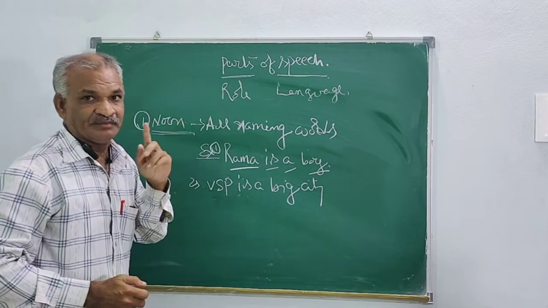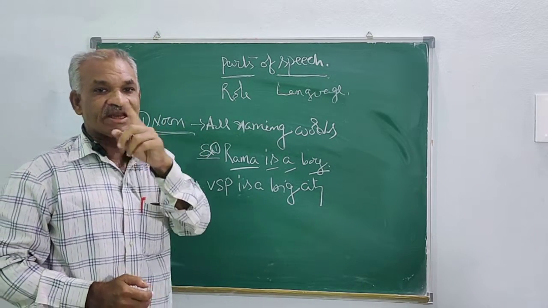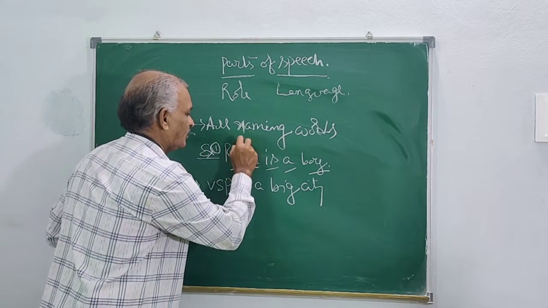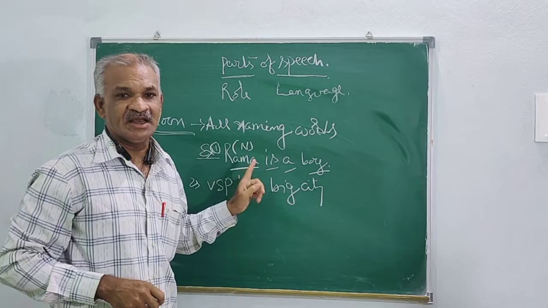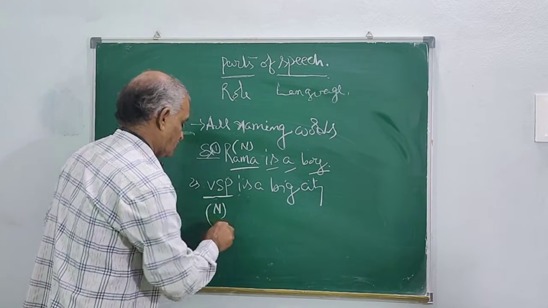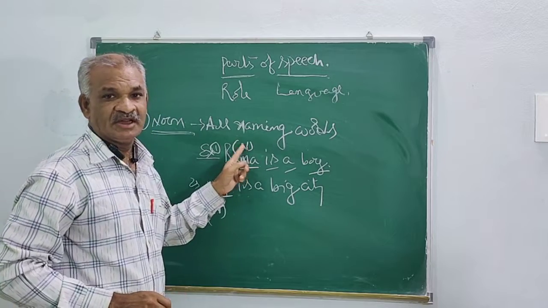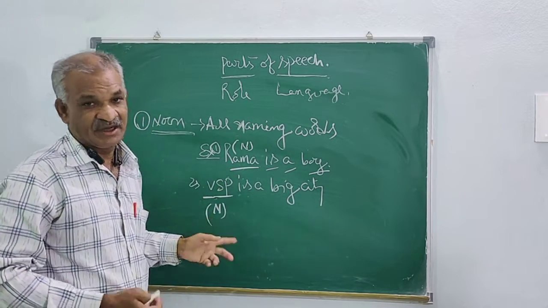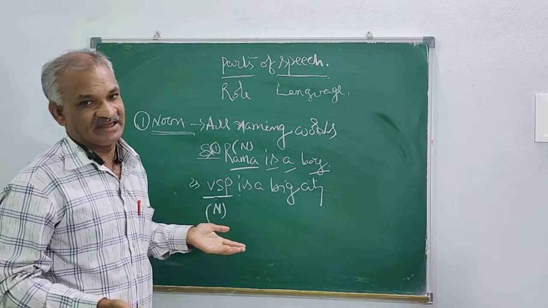By which word can you understand the name of a person? Rama is the noun. And similarly, this is also a noun. The name of a person, name of a place, name of a thing, like that.